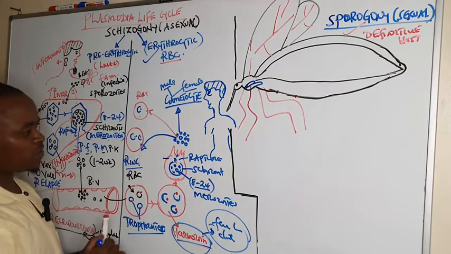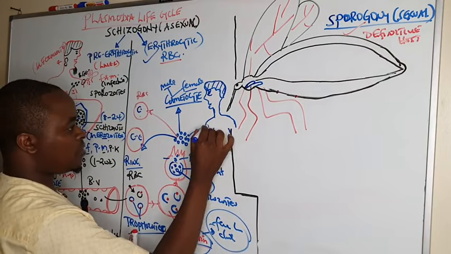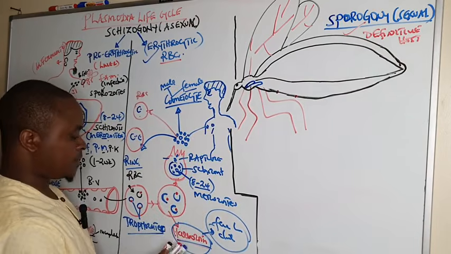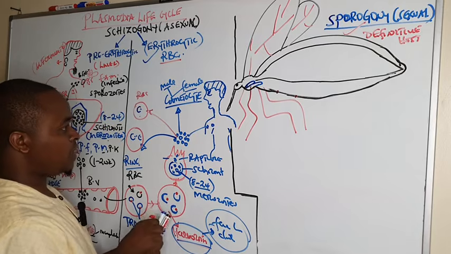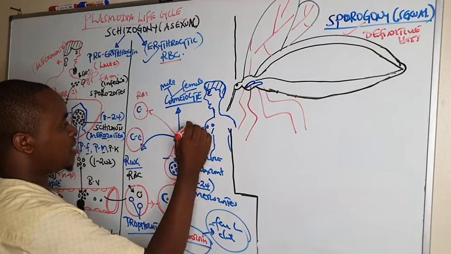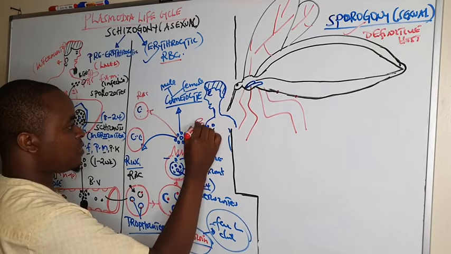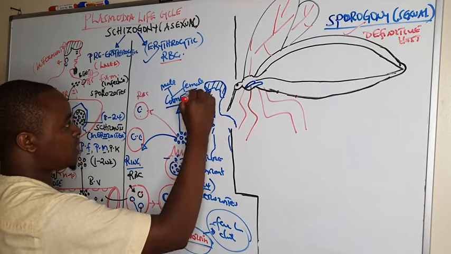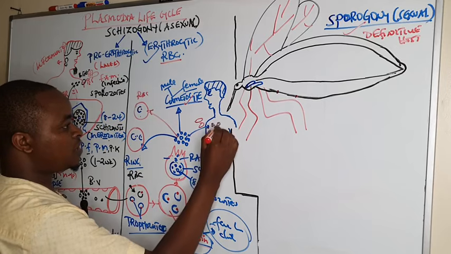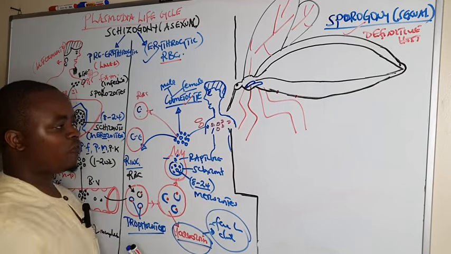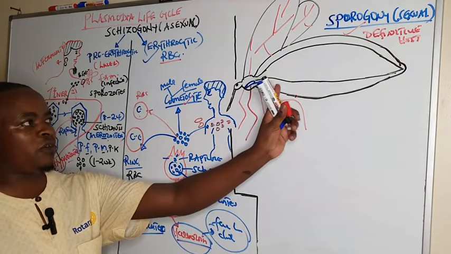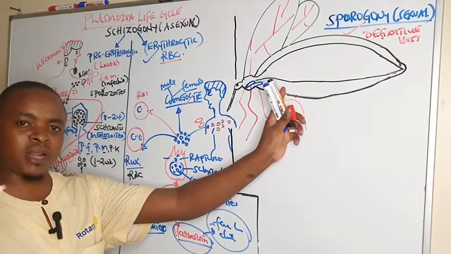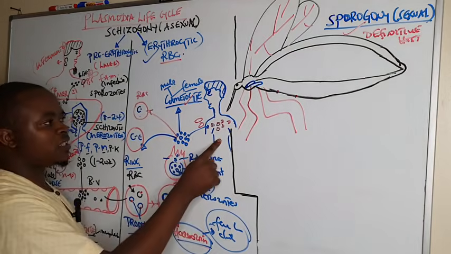And when these gametocytes, the male and the female, are formed in the bloodstream of man, a female Anopheles mosquito comes to take a blood meal from an infected man.